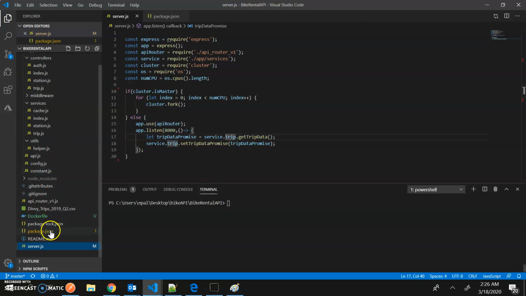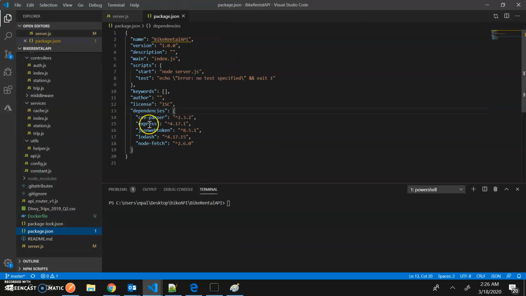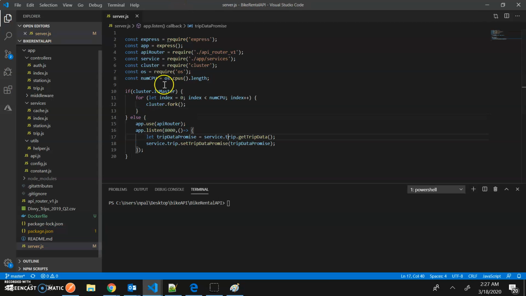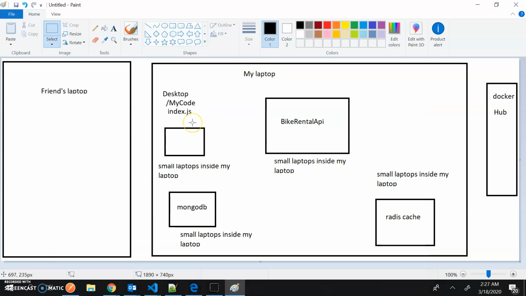Then he will go to the package.json. He said, okay, all these packages I need to install. Then this program doesn't have any extra dependencies, but it can have a database, it can have another server and nginx and other things. Okay, he will be crazy by installing one by one all these things.